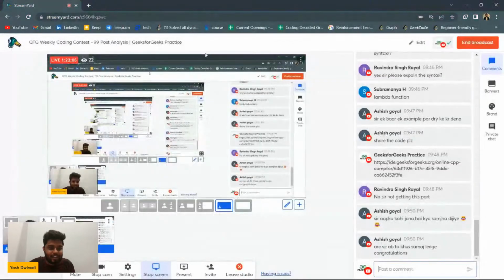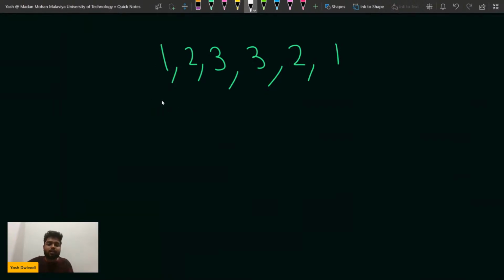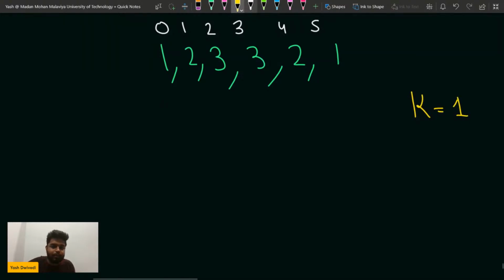Okay, so let's say we have this array 1, 2, 3, then we have 3, then 2, and then 1. The indexing is like this: 0, 1, 2, 3, 4, 5. The k value is given as 1, right? So let me do a dry run on this one. +1 for like +1. Thanks a lot guys.